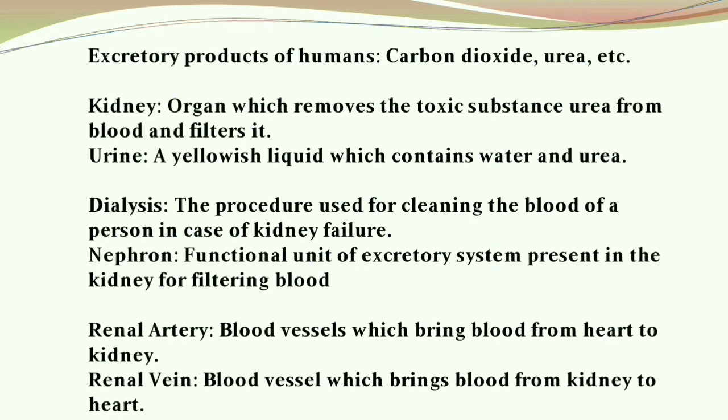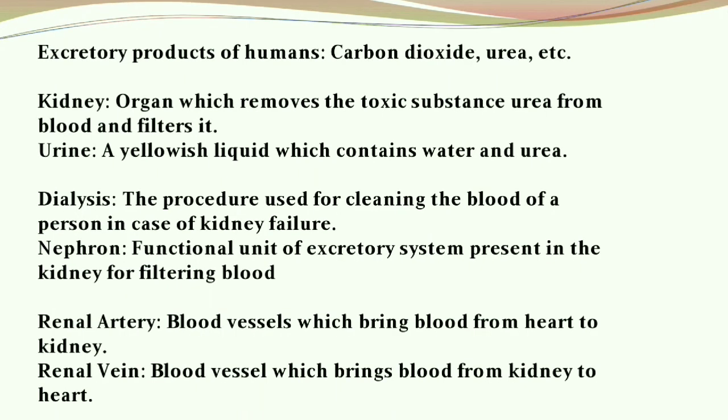Now, what about human beings? What do humans excrete? Yes, humans excrete carbon dioxide, urea, etc. In human beings, this excretion takes place through an organ, the kidney. The kidney is an organ which removes the toxic substance urea from the blood and filters it. So, what is urine then? Urine is a yellowish fluid which contains water and urea.